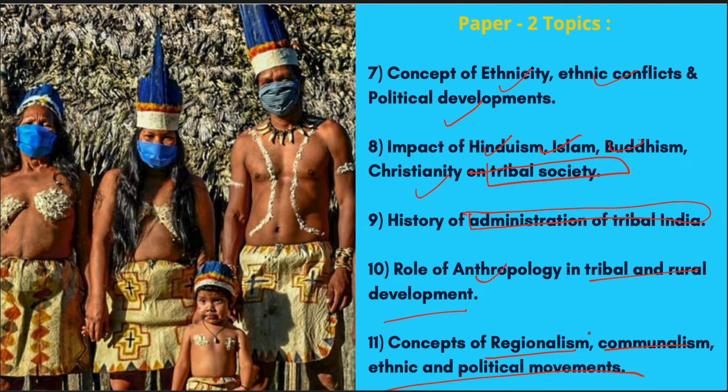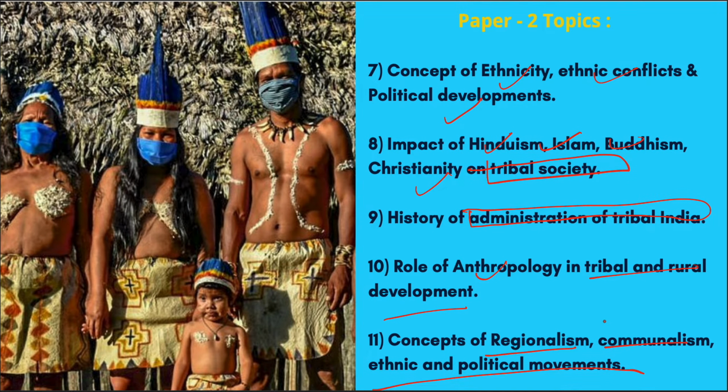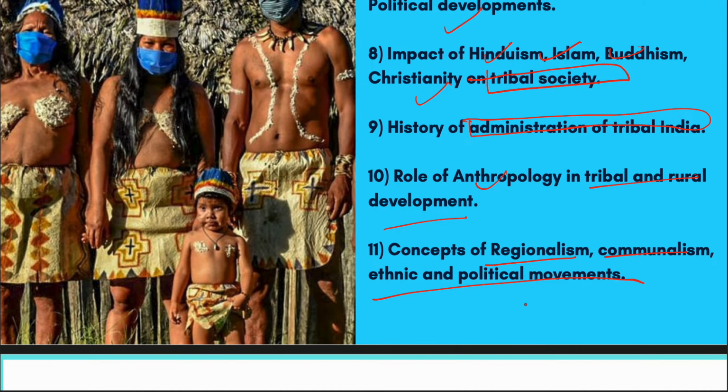So if you broadly divide paper 2 into subtopics, you will realize that we can divide it into things like basic culture and civilization of India, development of villages, effects of religion on tribal societies, how the administration has been developed in our country, and then important concepts like ethnicity, demography, regionalism, communalism and political movements.